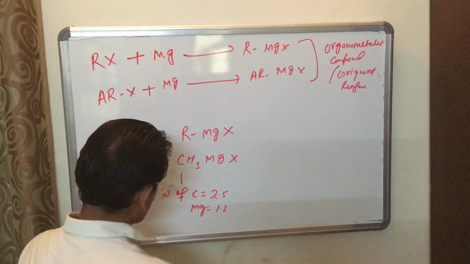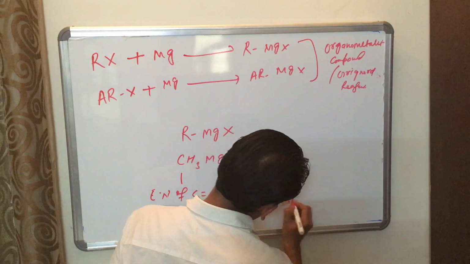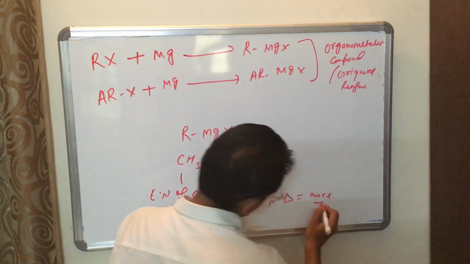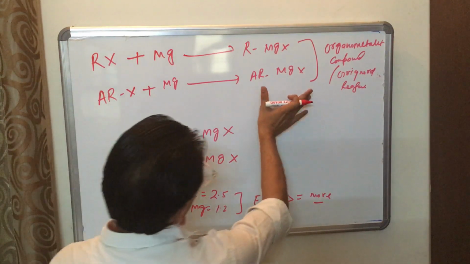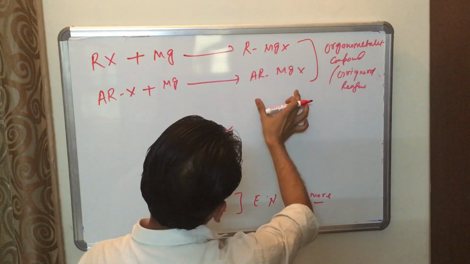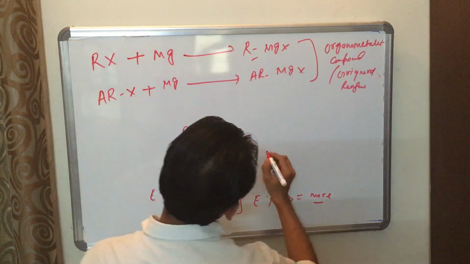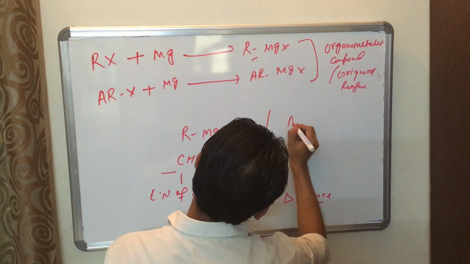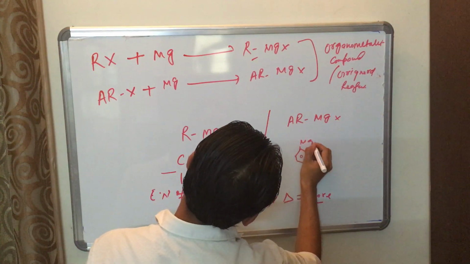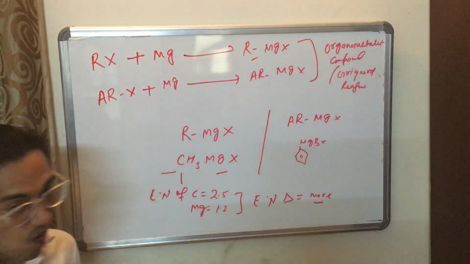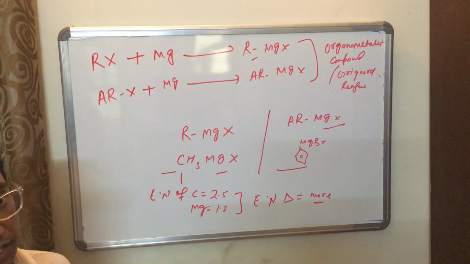The electronegativity difference is large, which shows that it is polar. So this is our Grignard reagent. For example, CH3MgX is an RMgX, and ArMgX, and this MgBr. These are all Grignard reagents or organometallic compounds.